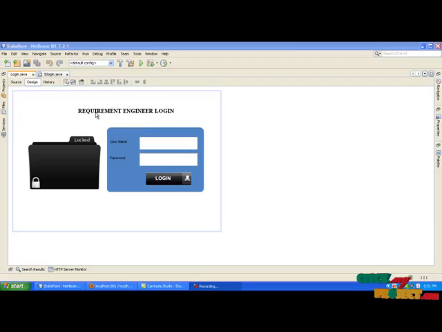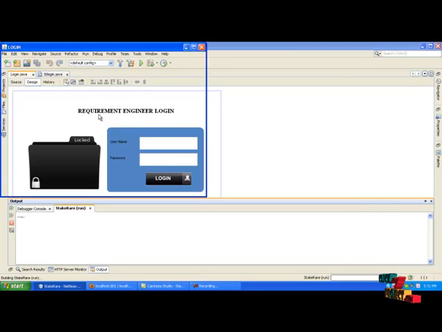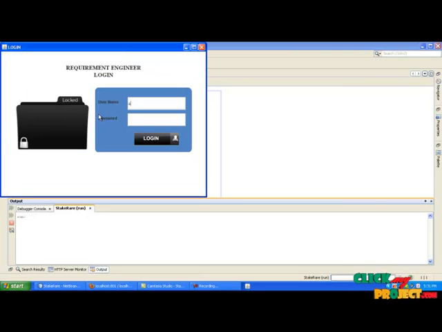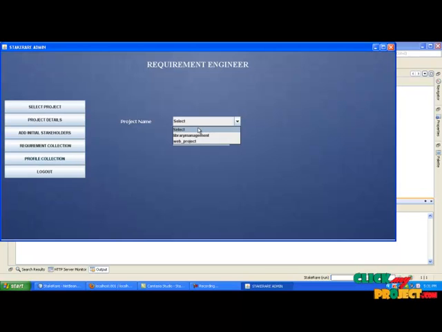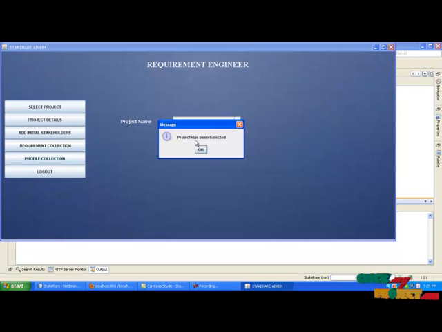Now we are going to see the demo of our project. First one, login.java. Give username and password and click the login button. It will be redirected to the recommend engineer homepage. Select the project first. Click the select project button. Click the combo box. It will show the number of projects. Click any one of the projects, then click select. Project has been selected now.